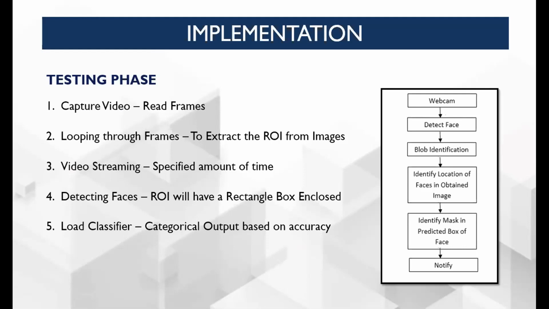Capture video frame by frame, looping through frames. Here we extract the region of interest from the image, that is the eyes, nose and mouth region in the face. Video streaming means first we connect the webcam to the device. Then when the testing starts, video streaming will also start, which will next detect if a mask is there or not. Detecting face: once done with the region of interest, a boundary box is used to display the result as masked or unmasked.